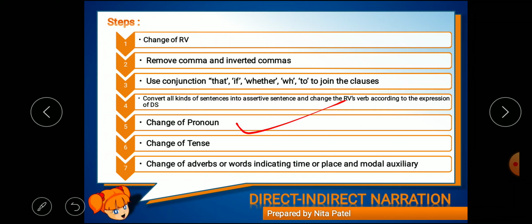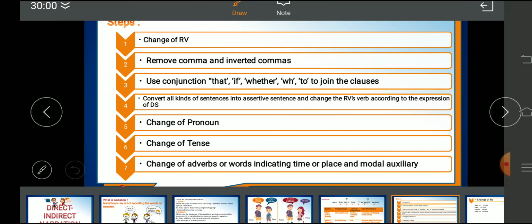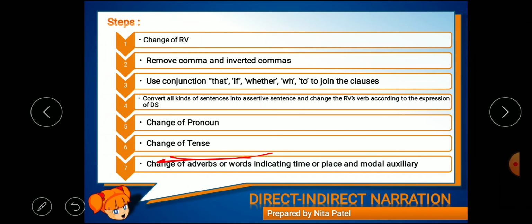Next is change of pronoun. What is a pronoun? Instead of a noun, whatever word we are using, we call it a pronoun. I, me, you, he, she, it, they, we, us, our, him, her, them. So these are called pronouns.